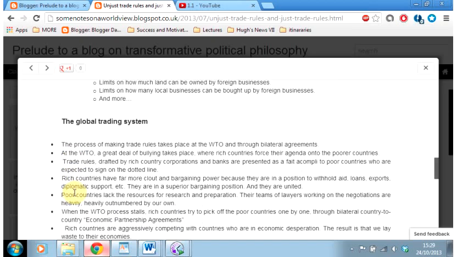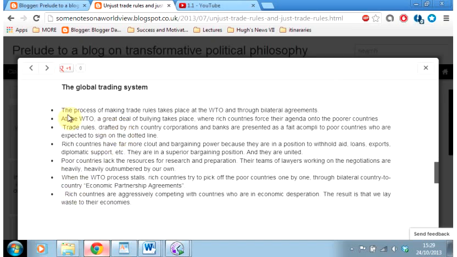The global trading system. The process of making trade rules takes place at the World Trade Organization and through bilateral agreements. At the WTO, a great deal of bullying takes place. Rich countries have far more clout and bargaining power at the WTO. Poor countries lack the resources for research and preparation for effective trade negotiations. When the WTO process stalls, rich countries try to pick off the poor countries one by one outside of the WTO through this. Rich countries are aggressively competing with countries who are in economic desperation. The result is that we lay waste to their economies.